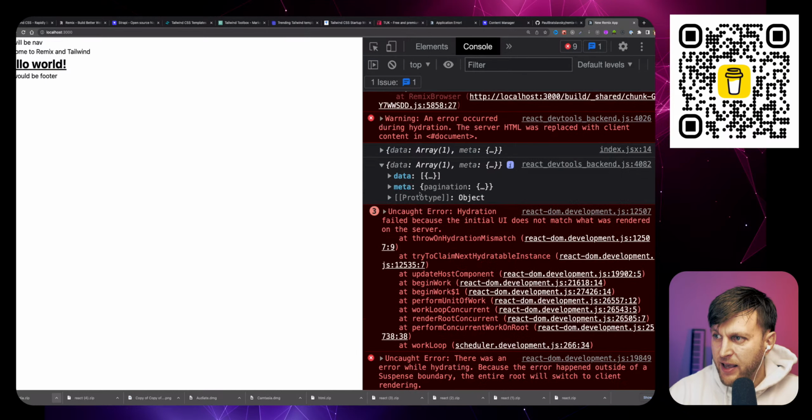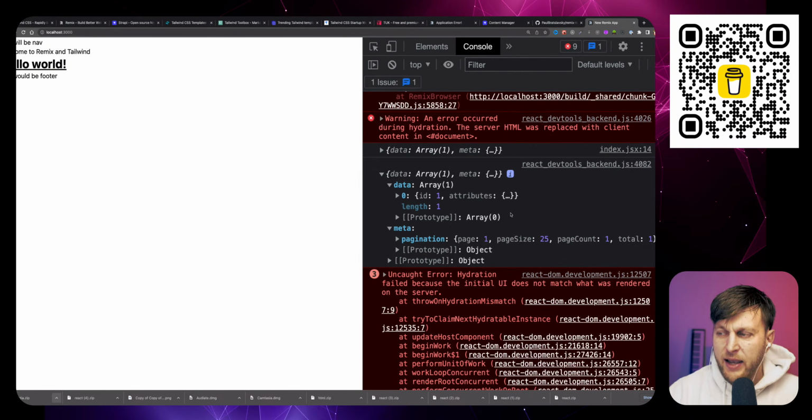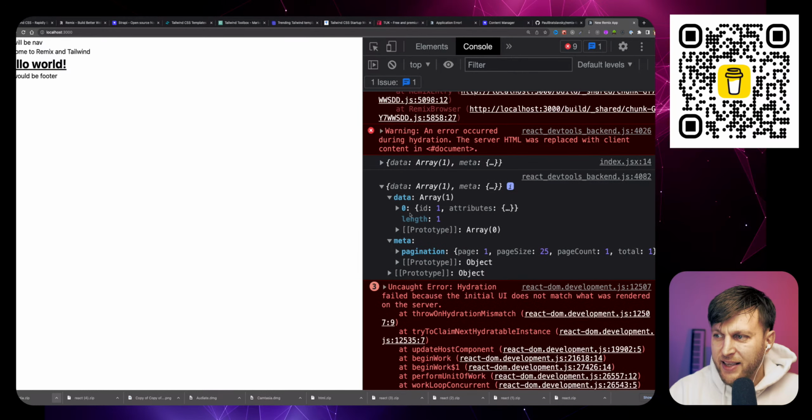We are getting our data. We're getting our pages data, which is fantastic. So we know that we're getting our data from our backend. So our front end is set up to get our data from the backend. So one thing that I want to do, by the way, right now we're getting an array of everything, but we want to just get the data by the slug. And so you're actually able to pass query strings, which allow you to filter by the thing that you want to filter.